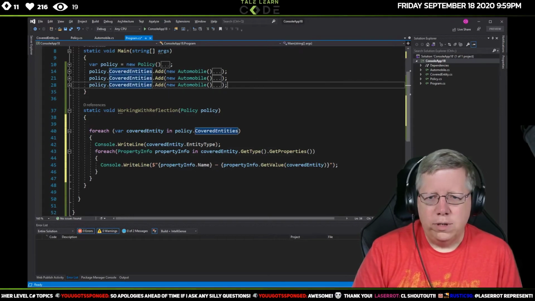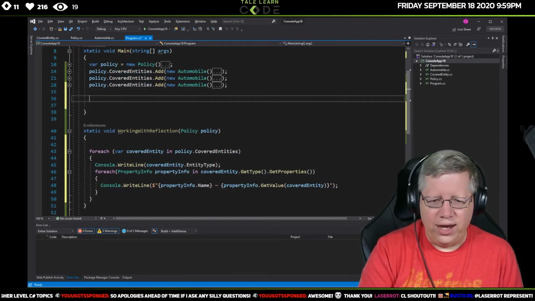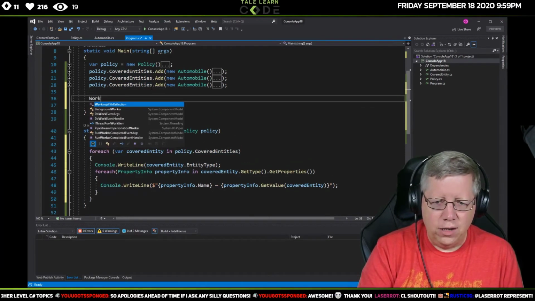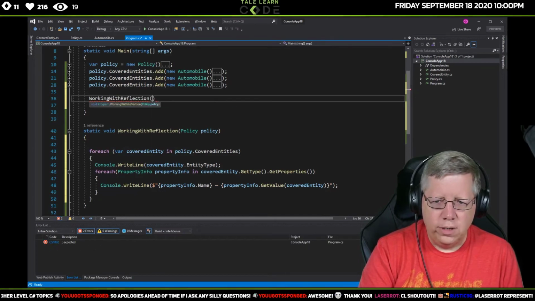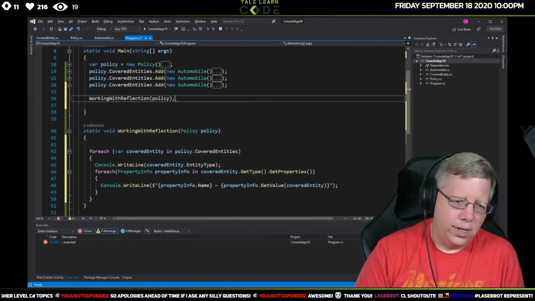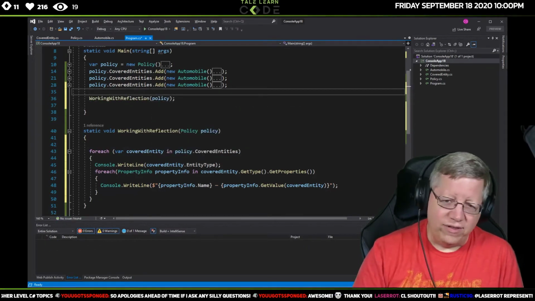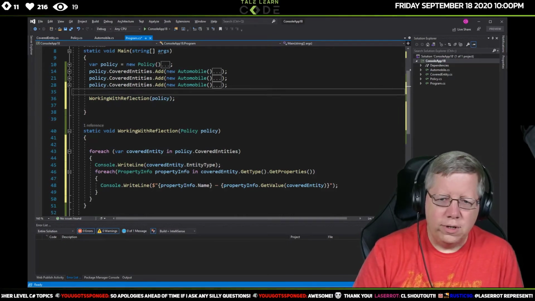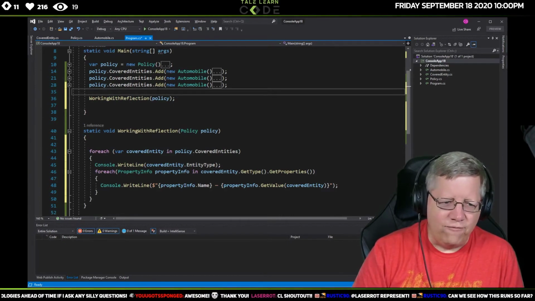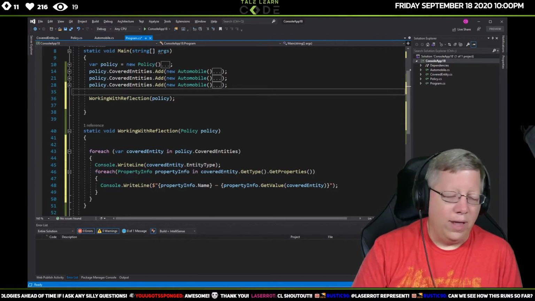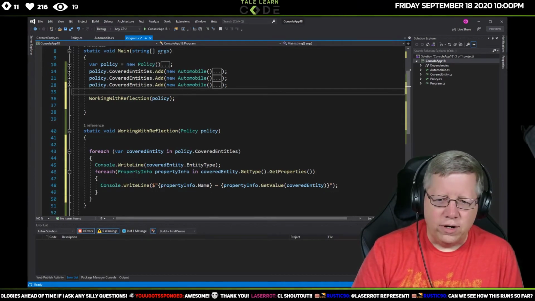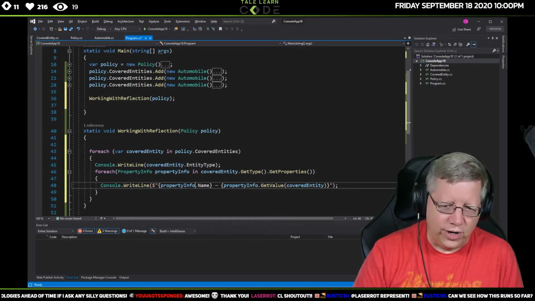Now I'm going back into my main here, and I'm going to say working with reflection, and we'll pass in this policy. What this will do is go in and print out all of the vehicles. I'm just about to run this. This is going to print all the covered entities that are in there.